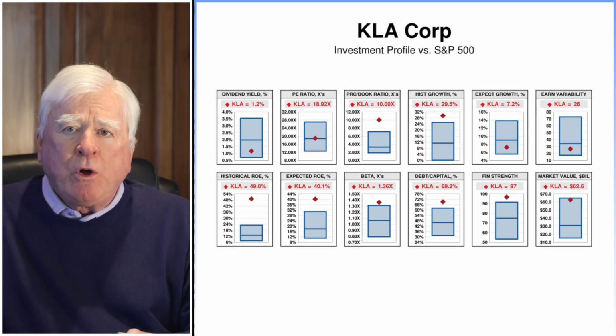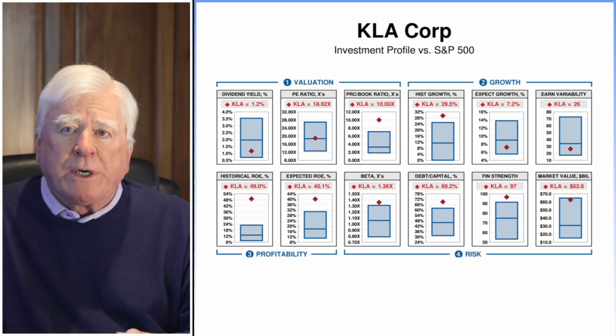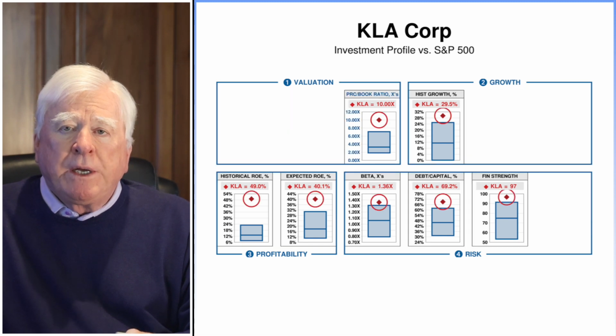In the analysis, 12 investment variables are used, arranged into 4 categories: valuation, growth, profitability, and risk. Quartile charts help define the company's investment profile. Instances in which KLA's relative position is either top or bottom quartile help give the company its investment personality or its investment profile. KLA's investment profile is extremely well defined.